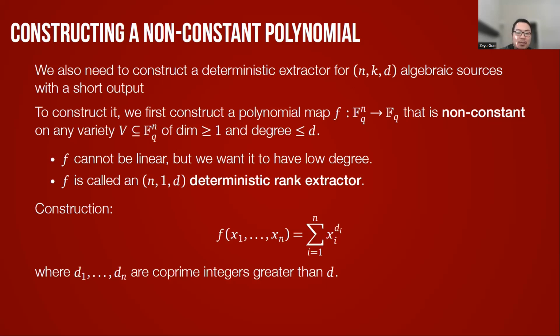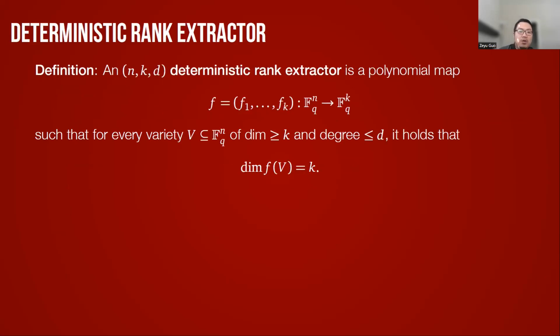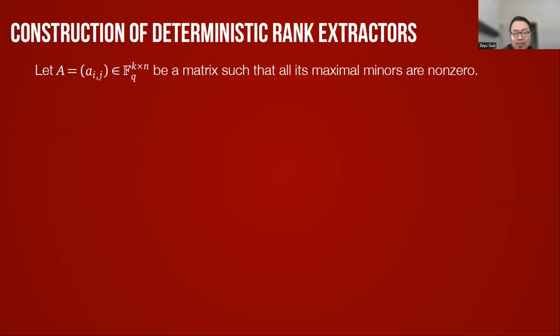And we could construct such a polynomial F. Here's a construction. It sends the point x with coordinates x_1 to x_n to the value sum of x_i to the d_i, where d_1 through d_n are co-prime integers greater than d. And in our paper, we actually solved a more general question. We say a polynomial map F from F_q^n to F_q^k is an (n,k,d) deterministic rank extractor if for every variety V of dimension at least k and degree at most d, the image, so the dimension of F(V), equals k. And we could construct the explicit deterministic (n,k,d) rank extractor.